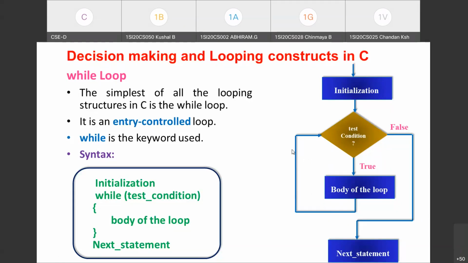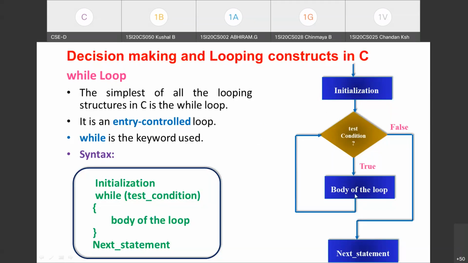So remember, any loop you consider, whether while, do while, or for loop, these are the three parts you need to have. Initialization part to initialize the loop control variable. In case of while loop, it is written before the loop. Then in the loop header, we write the test condition part. And within the body of the loop, you need to have the updation part to update the loop control variable.